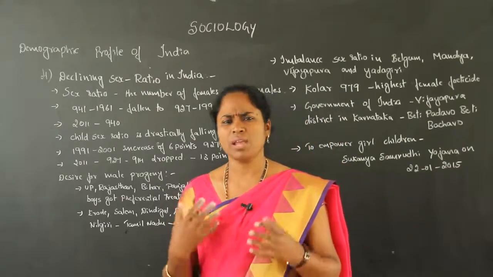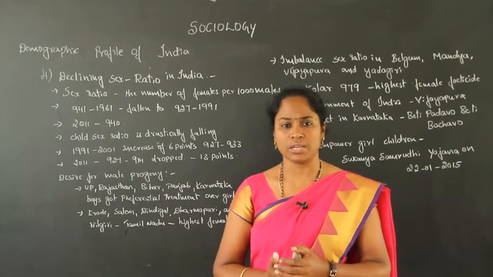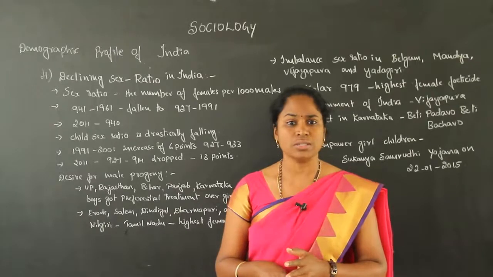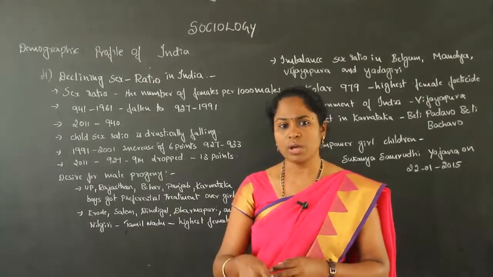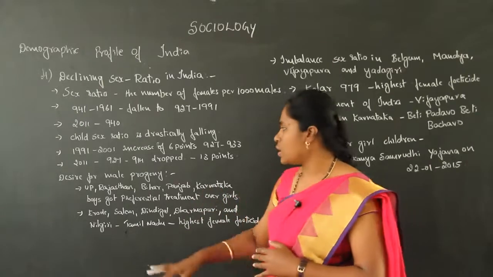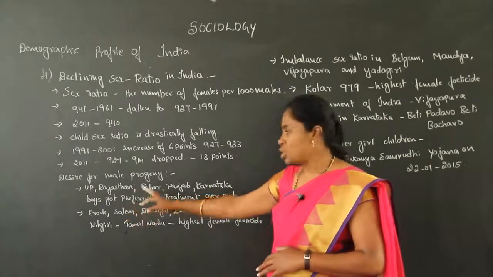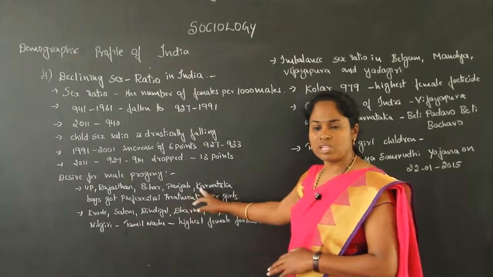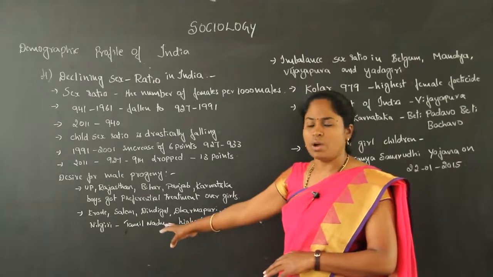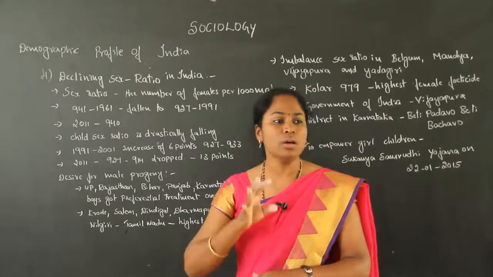There are many cultural issues as well as some beliefs. Indian society is called a patriarchal society, where more importance is given to the male than the female. For example, in some states like Uttar Pradesh, Rajasthan, Bihar, Punjab, Karnataka, boys get preferential treatment compared to girls.